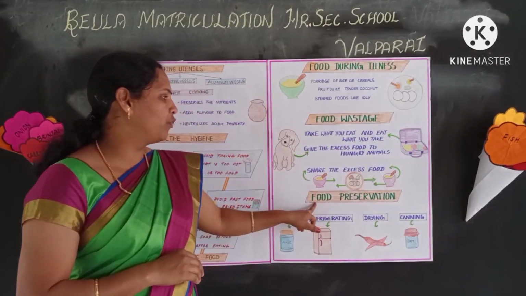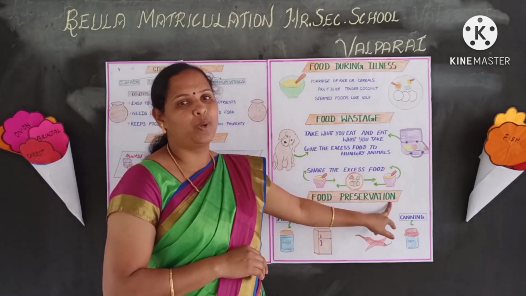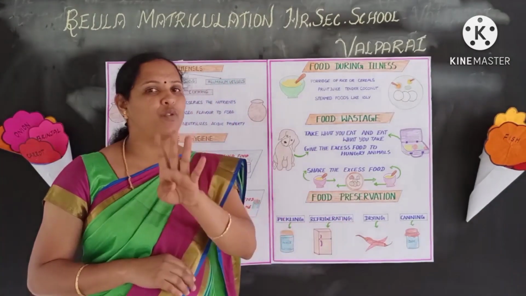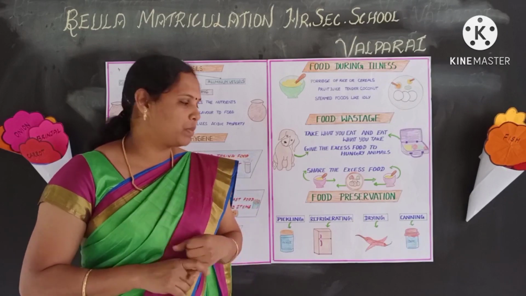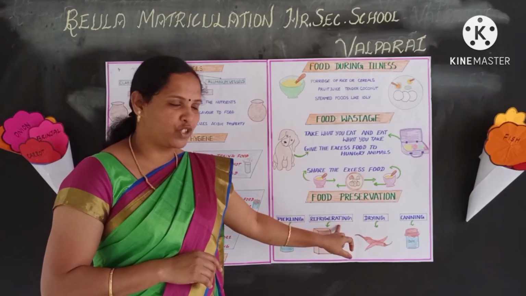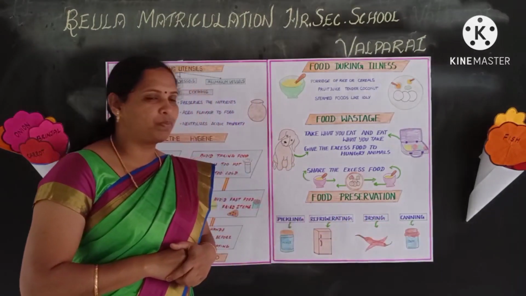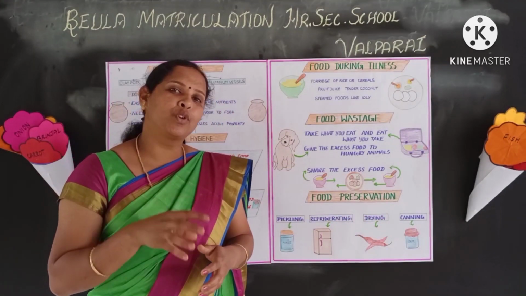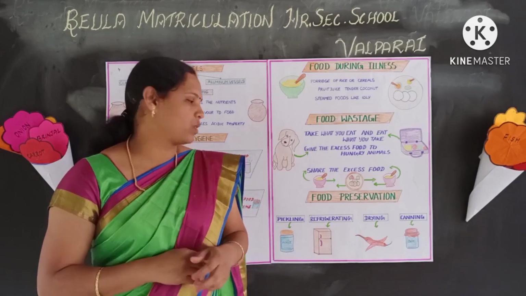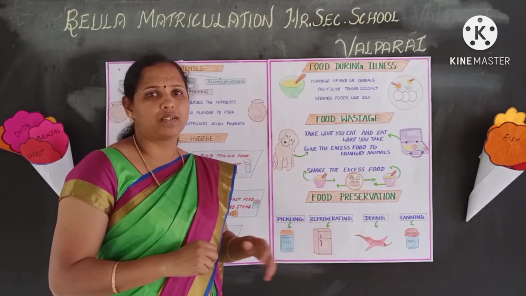The next topic is food preservation. So here in food preservation we have 4 types of methods. The first type is pickling, second one is refrigerating, third one drying, and the fourth one is canning. Pickling. What is pickling? Mixing the fruits or vegetables with oil and salt is called pickling. You all know pickles, right?